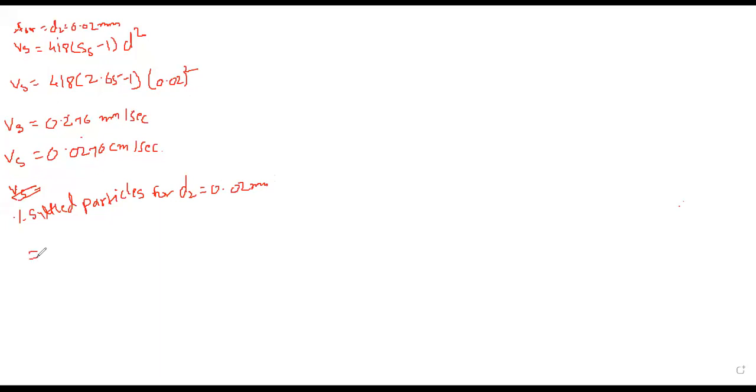Now here we can write it equal to the settling velocity of the particle upon the settling velocity of the tank. The settling velocity of the particle for diameter 0.02 mm is 0.0276 upon the settling velocity of the tank, which is 0.111, into 100.